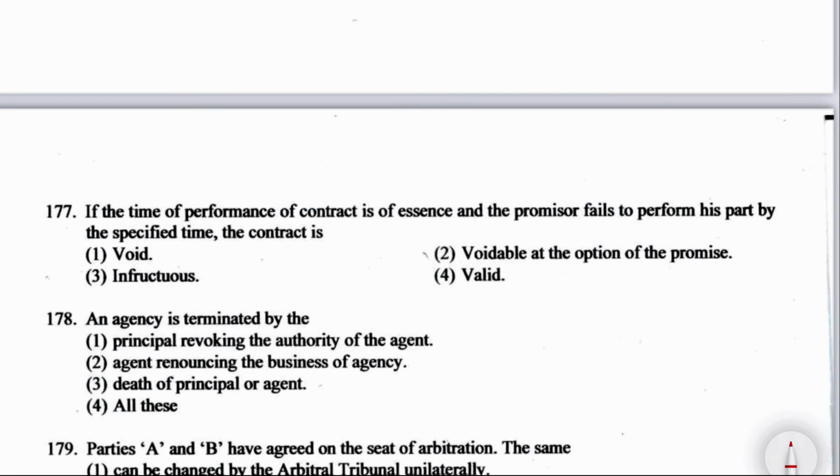If the time of performance of the contract is of essence, and the promisor fails to perform his part by the specified time, the contract becomes what? Void, voidable at the option of the promisee, infructuous or valid. It is voidable at the option of the promisee. So the right answer is option number 2.